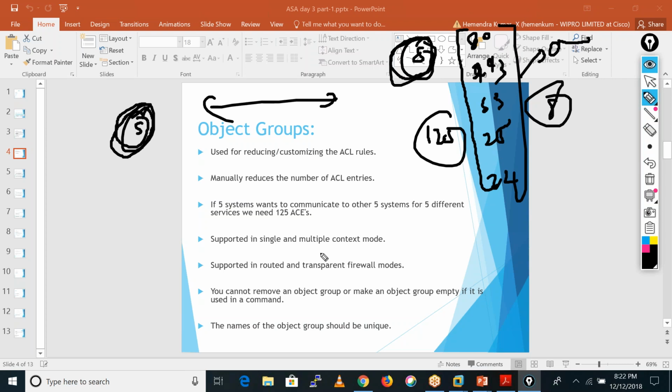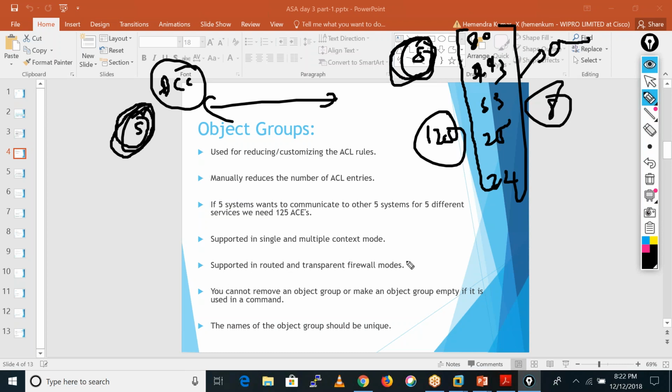So this feature is supported in all modes, okay? So in that case, we only need to write one ACL. We are done. So it is reducing our configuration, right? That process becomes very easy to configure, to write the policies and the ACLs in the firewall.